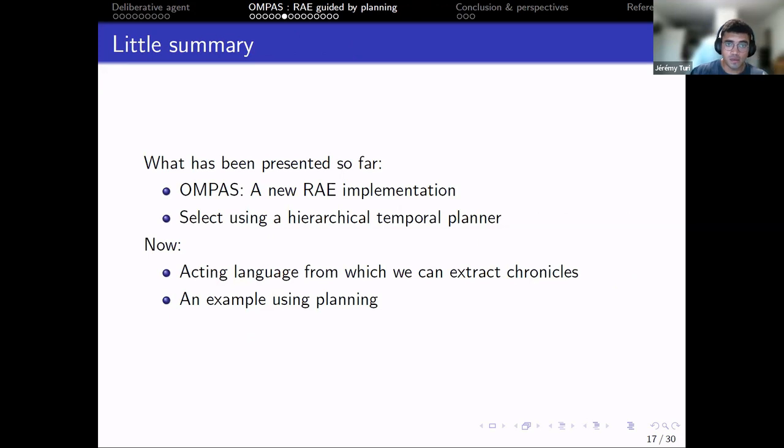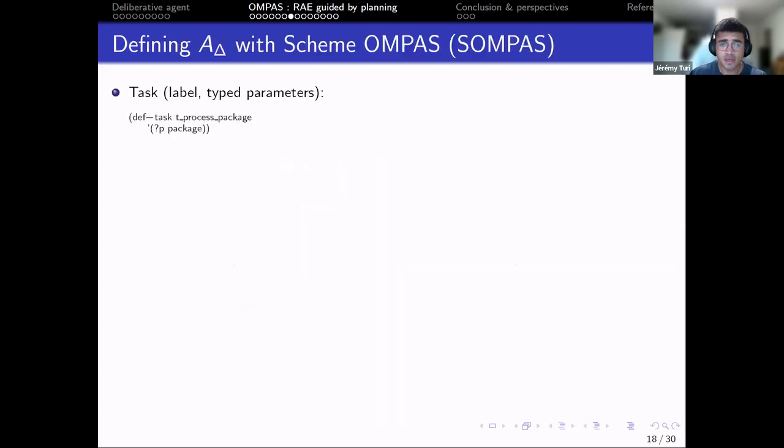And here is a little checkpoint in this presentation. For the moment, I presented OnPass, the new implementation, and how we intend to extend the select method in the refinement acting engine. And now I'm going to present the acting language from which we can extract chronicles, and an example using it. As said before, we use an implementation of Scheme that we call Scheme OnPass, from which we can define an acting domain.